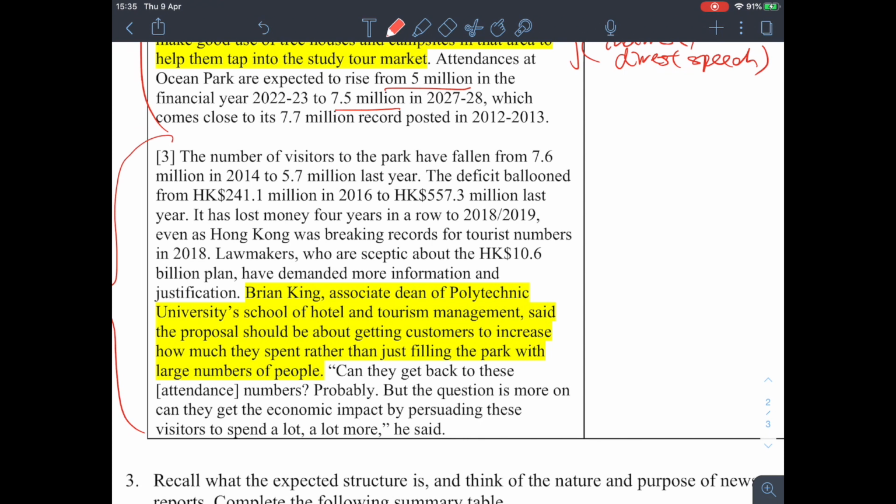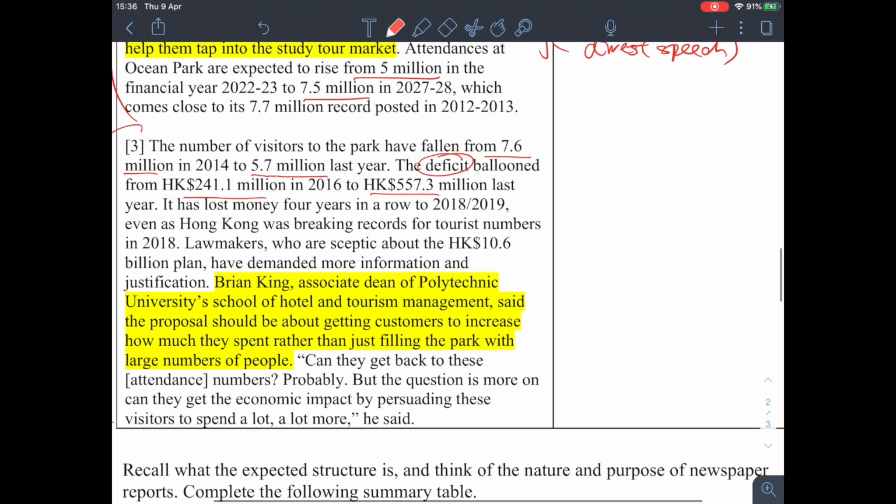Okay, so what do we have here? So we have more background information, right? The number of visitors to the park has fallen from 7.6 million to 5.7 million last year. Okay, and then the deficit ballooned, increased, right, from this number to that number. Okay, so we can see that the problem has been worsening. Okay, so we have more background information here.